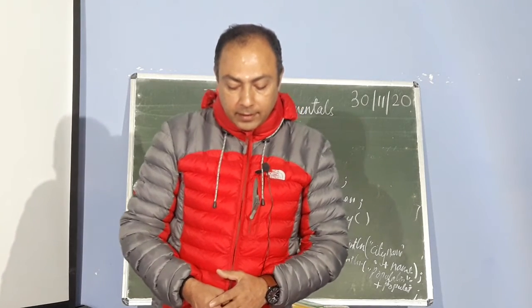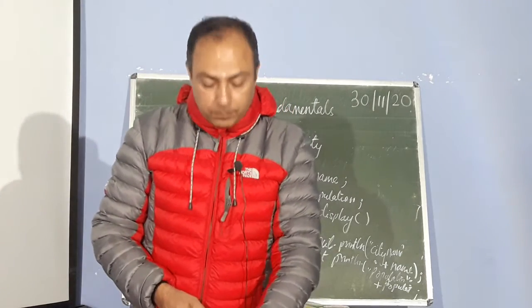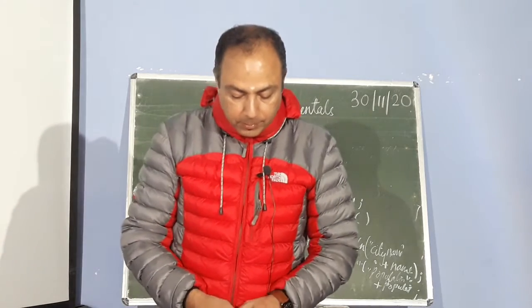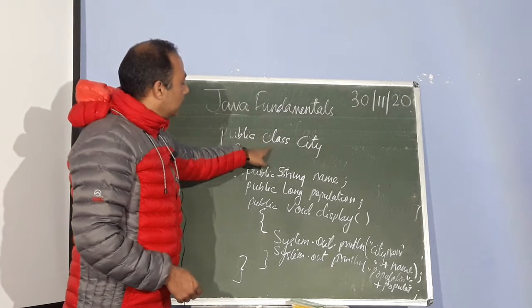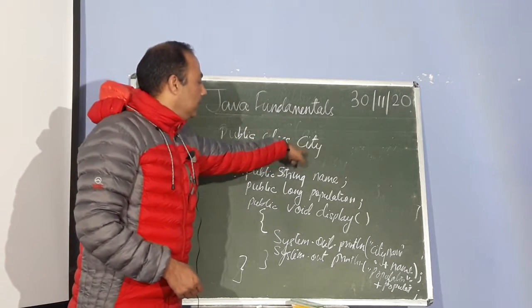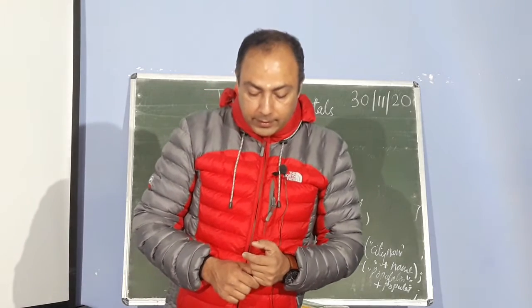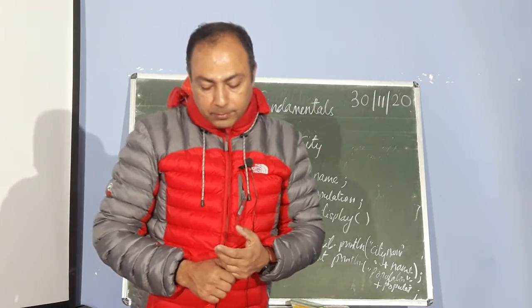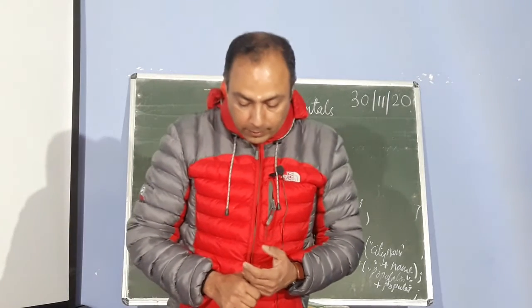The syntax of the class declaration in Java is access specifier, modifier, and class, and inside the block we have to specify the statements. Here this is the access specifier public, this is the keyword class, and this is the name of the class. The angular brackets mean that this name is provided by the programmer, and this bracket means that it is optional.